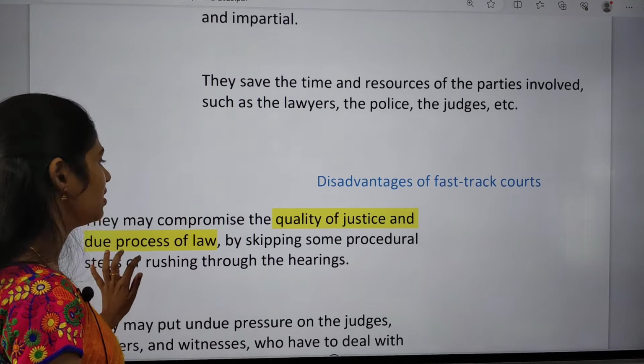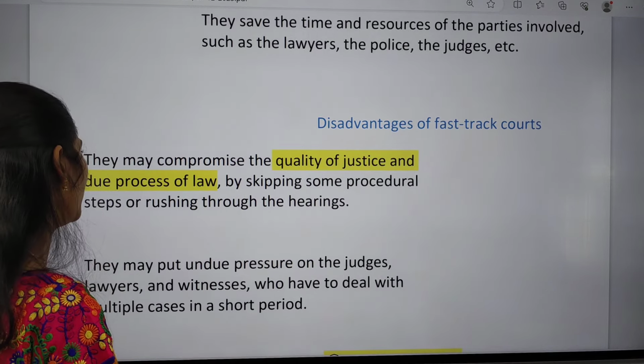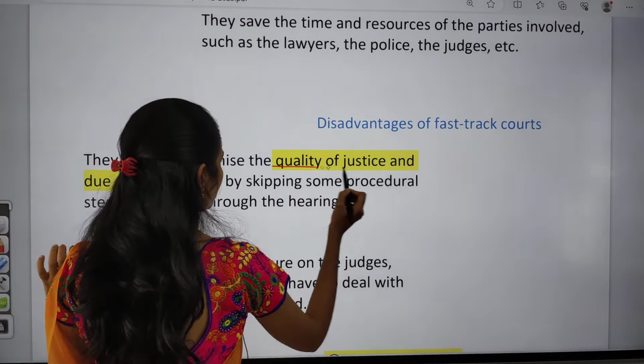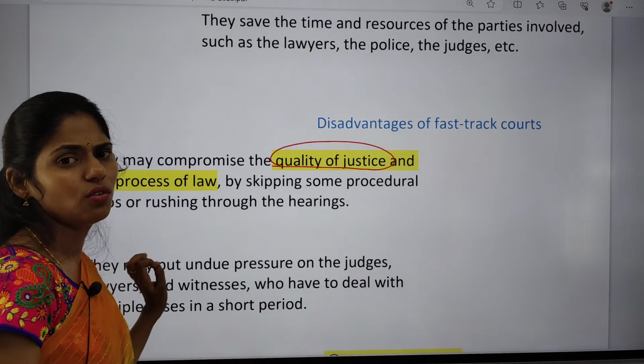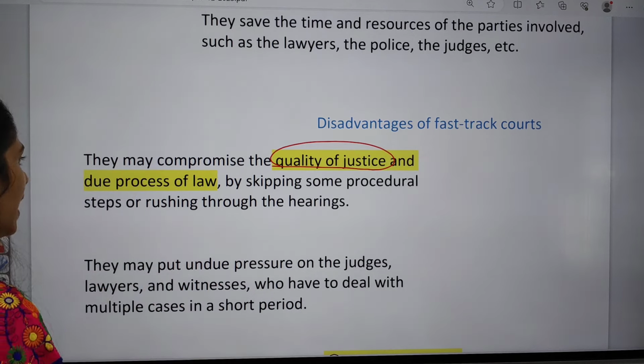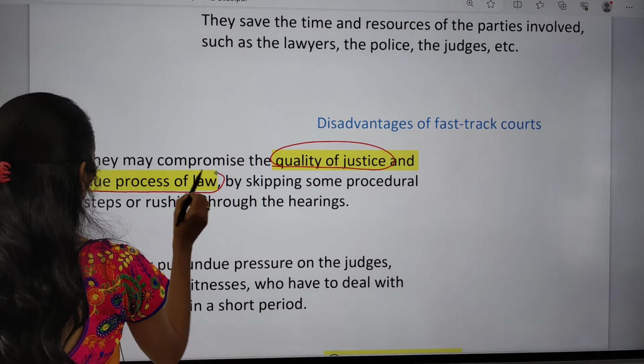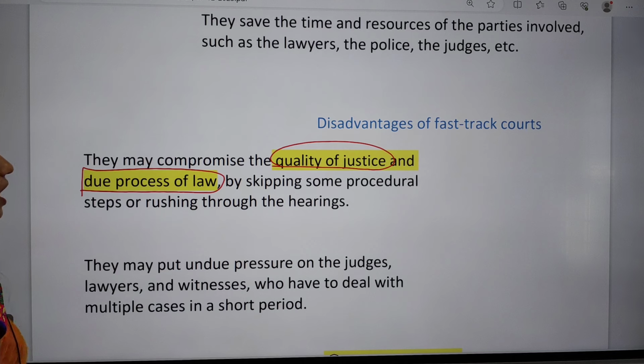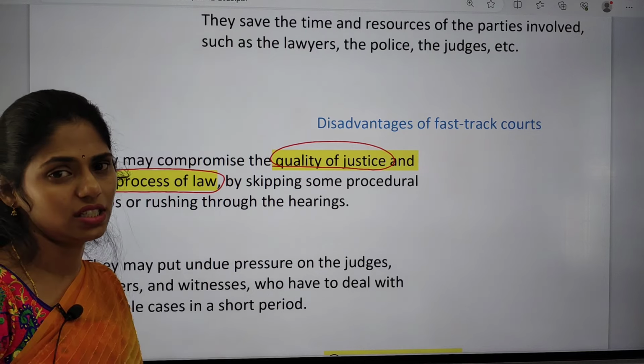So if we are talking about disadvantages, they may compromise the quality of justice because the justice is given very fast, so sometimes the quality of justice can be compromised. And also the due process of law, they are not focusing on the process of law, and many times many procedures have been skipped, okay, because we are rushing towards the hearings.